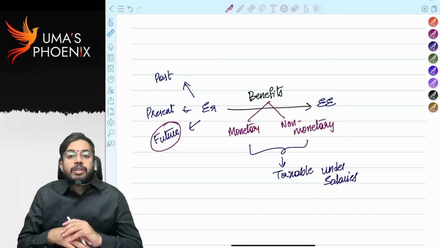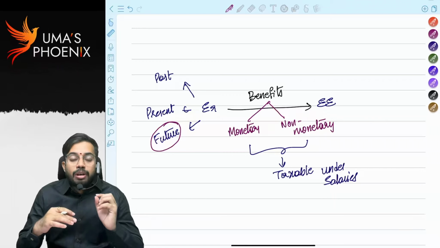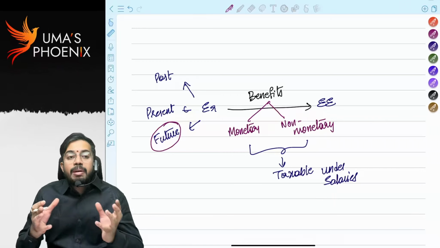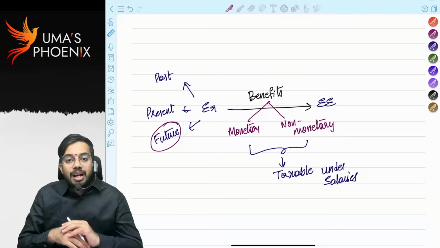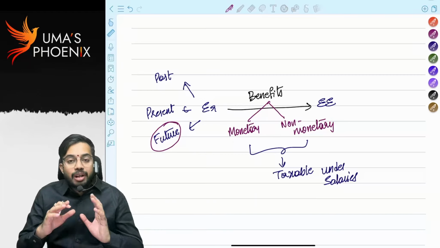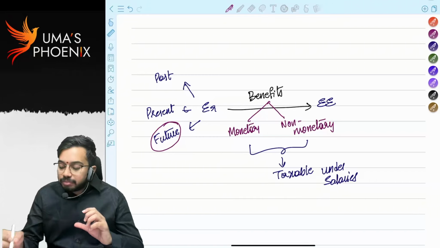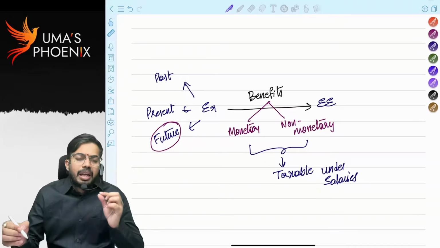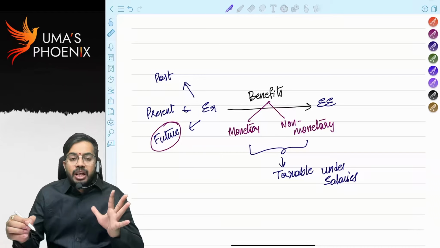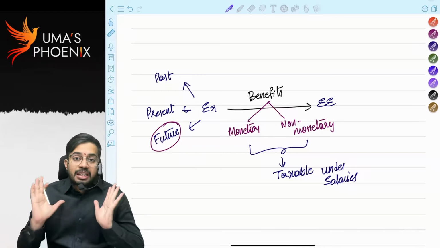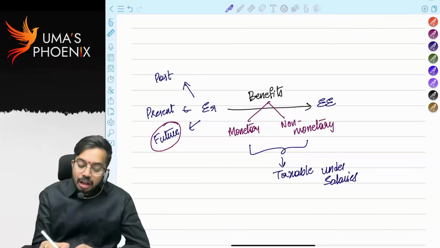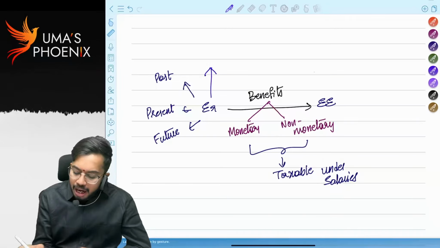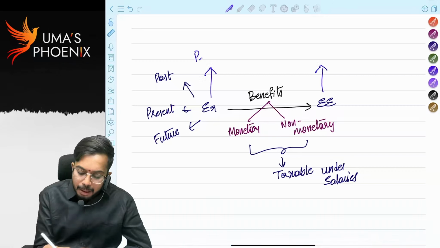Some of the students ask me, sir, only full-time employment? No, even by doing part-time employment, if any benefit is received, that benefit is taxable under the head salaries. Not only full-time employment, part-time also. Next, the main important point, the precondition. Only if this condition exists, then only the benefit is taxable under the head salary. What is that condition? Between employer and employee, there should be a principal and servant relation.